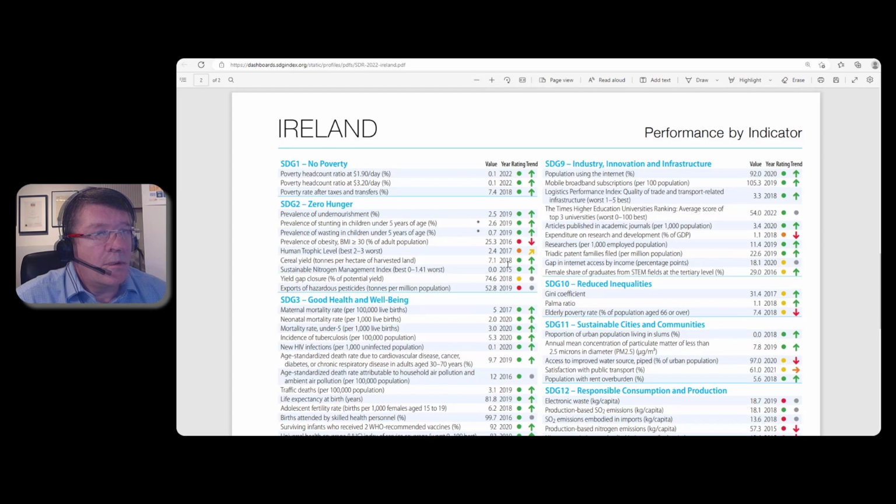So what I'd like you to do, I think you'll read it on in the text bar below, is to compare another country that you're interested in to the scores of Ireland and see if there's any of the scores that surprise you. So I hope you enjoy doing that, and look forward to seeing you in the next block.